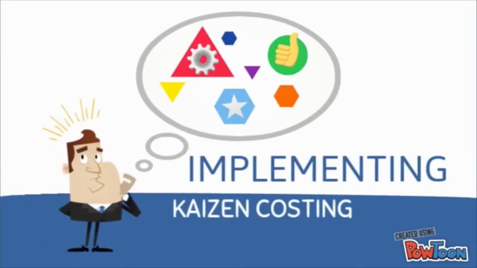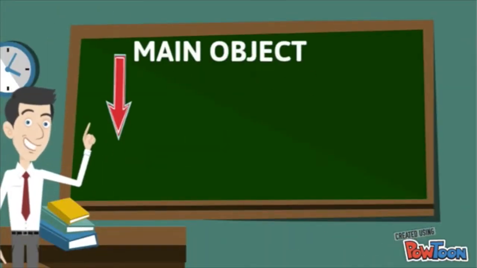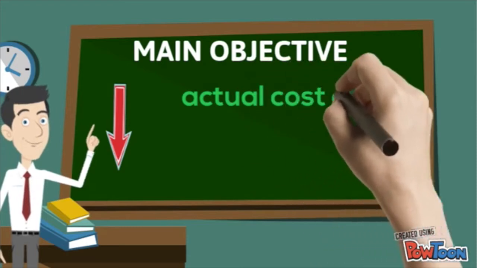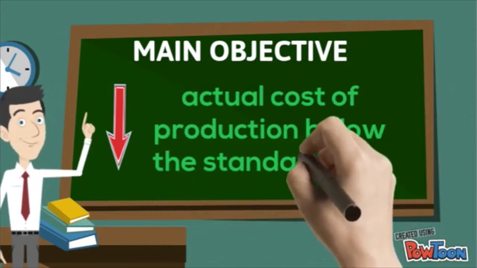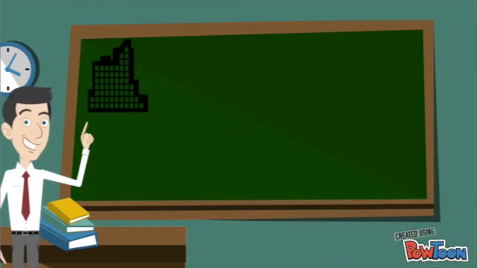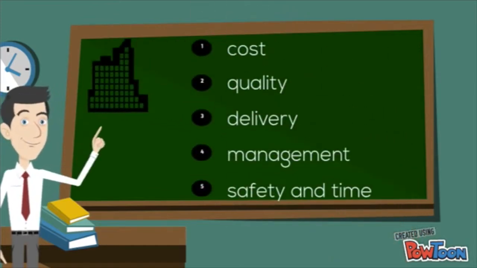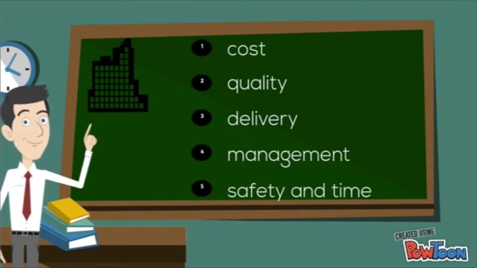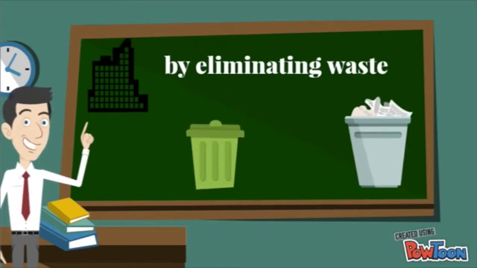How to implement Kaizen costing. The main objective of Kaizen costing is to lower the actual cost of production below the standard cost. Most companies will use Kaizen costing in order to improve the products in terms of costs, quality, delivery, management, safety and time by eliminating the waste, which includes: